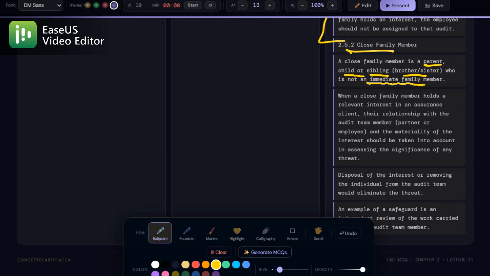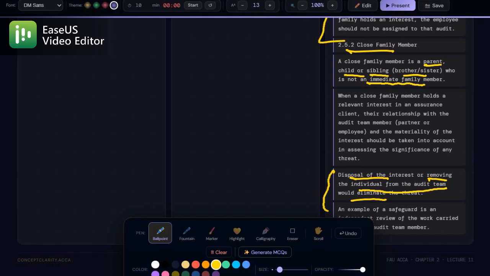If the threat is serious, then the solution is disposal of the interest, or removing the individual from the audit team. This means removing the auditor from the engagement. Another safeguard could be an independent review of the audit, just to make sure judgment wasn't influenced.